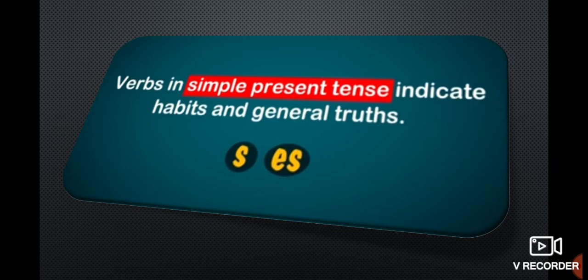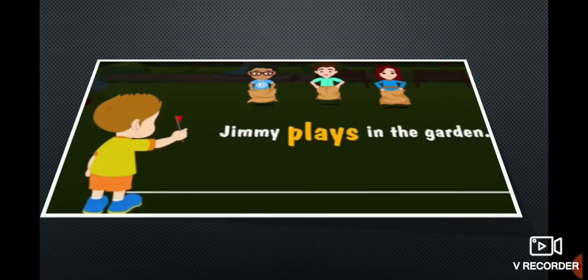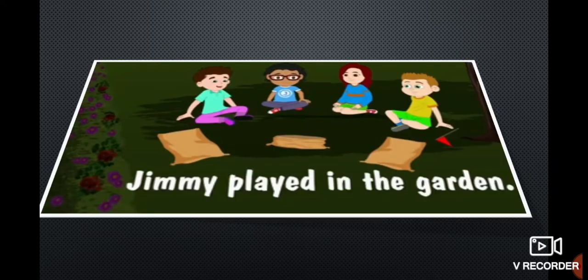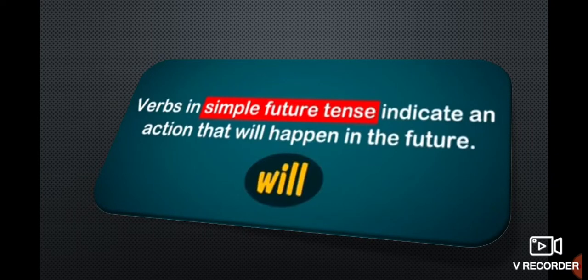Let us discuss some examples. Verbs in simple present tense show habits or general truth. It starts with V1 or V1 plus S or ES. Jimmy plays in the garden. Verbs in simple past tense indicate an action that happened in the past. Jimmy played in the garden.